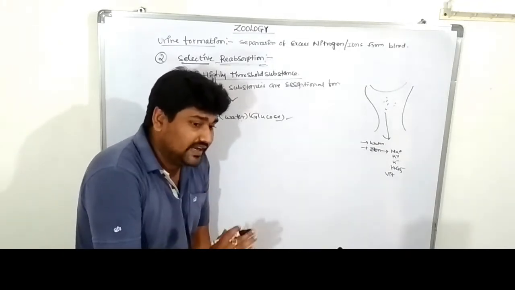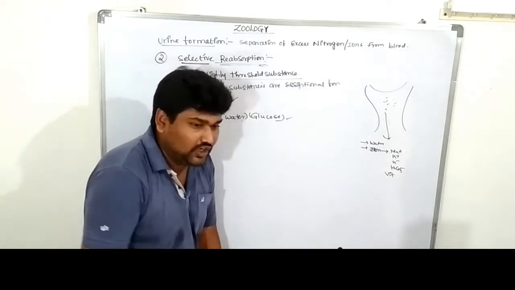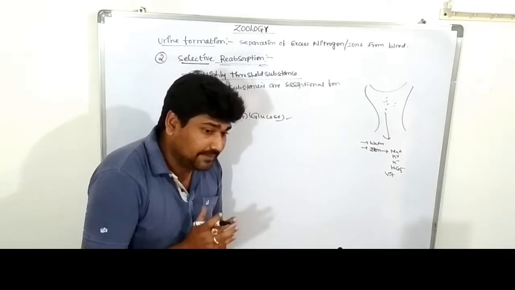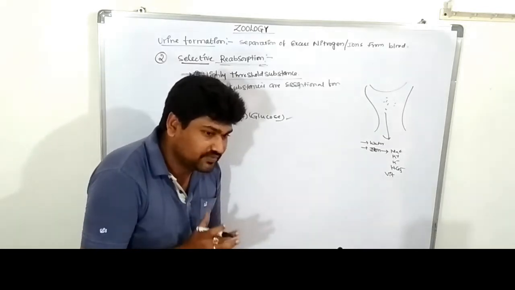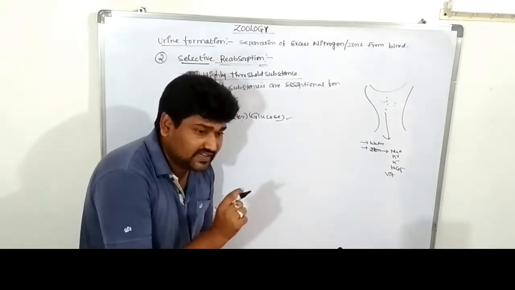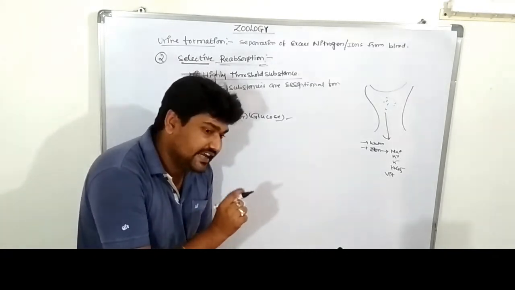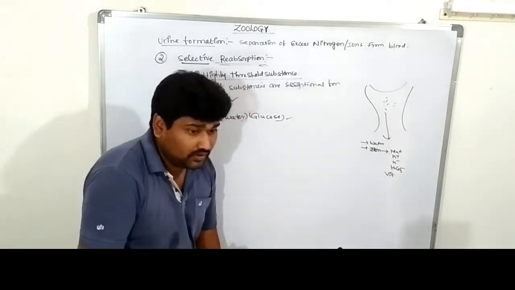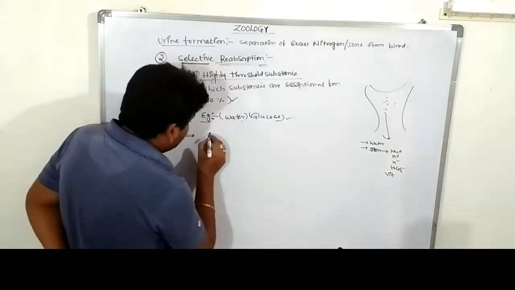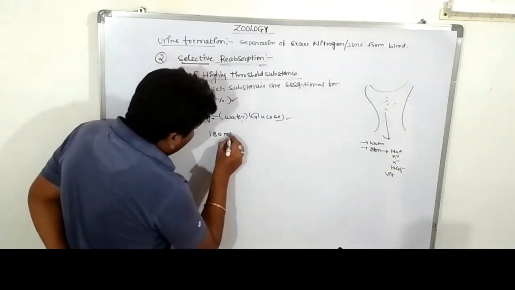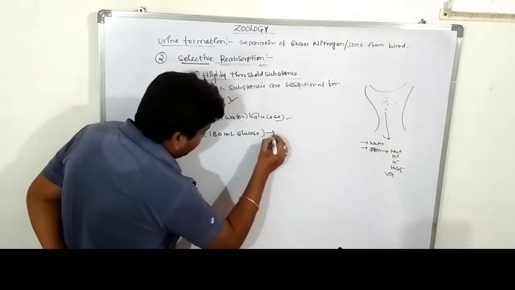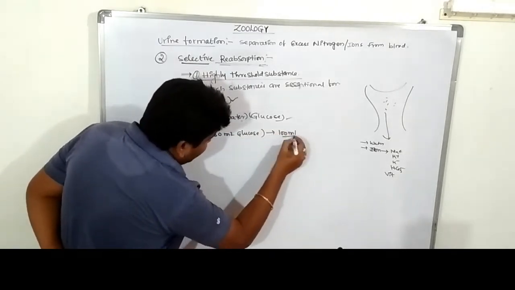Approximately 180 mg of glucose in 100 ml of blood. The maximum reabsorption capacity of the nephron is this. 180 mg of glucose is there in 100 ml of blood.